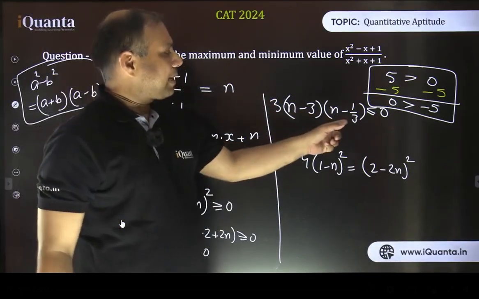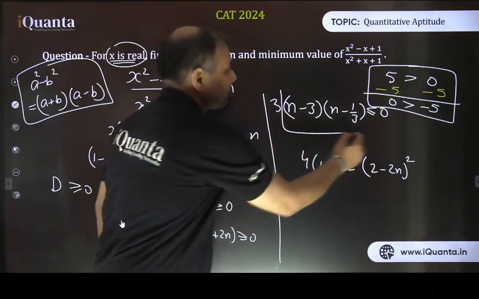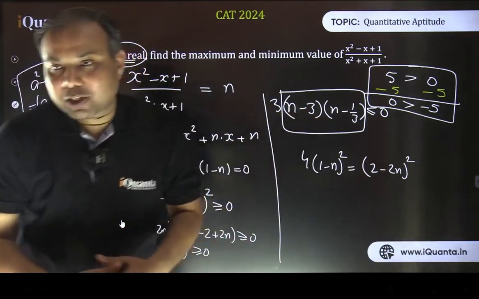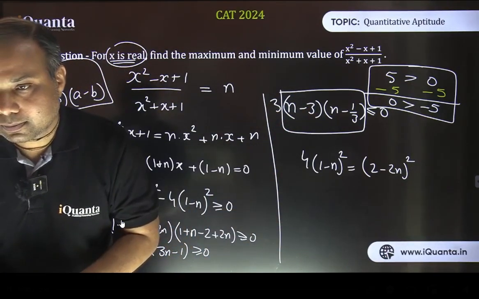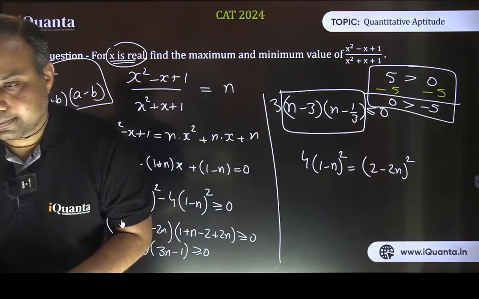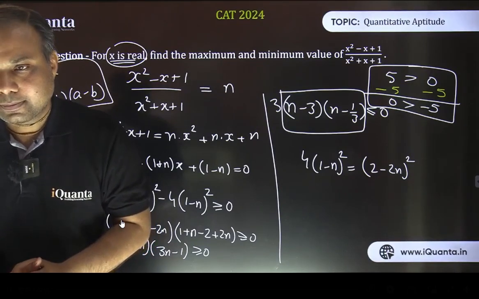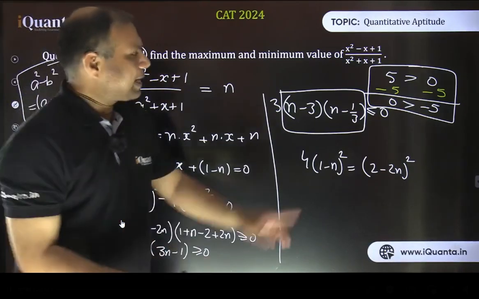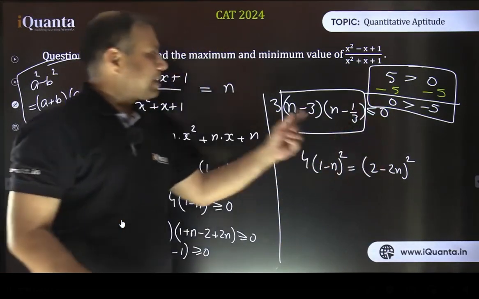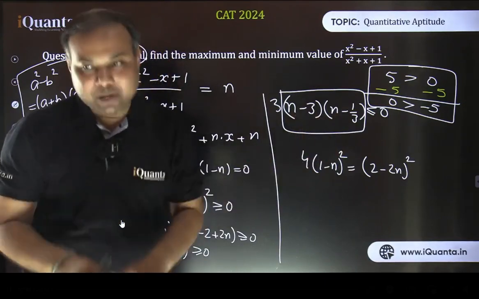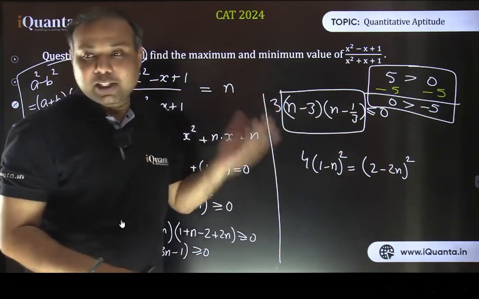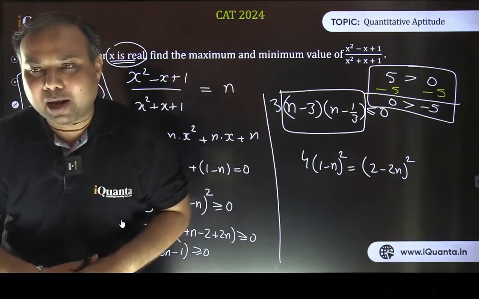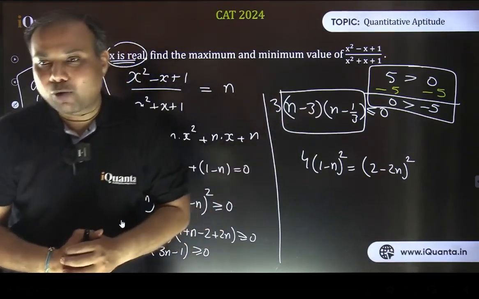So this n minus 3 into n minus 1 by 3, if we see this expression, what can you say about it? Is it a quadratic expression or not? I'm waiting for your answer. Yes, it is a quadratic expression, right? See, less than equal to 0, leave that part for the time being. This n minus 3 into n minus 1 by 3 is a quadratic expression with the leading coefficient being positive, right? So the graph is going to be upward parabola or downward parabola. Please write: graph is going to be upward parabola or downward parabola.